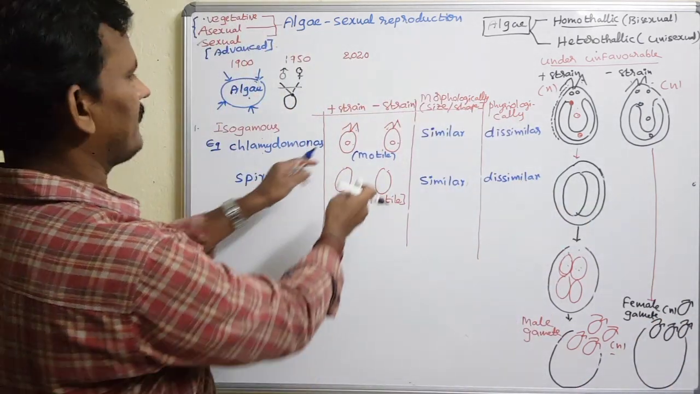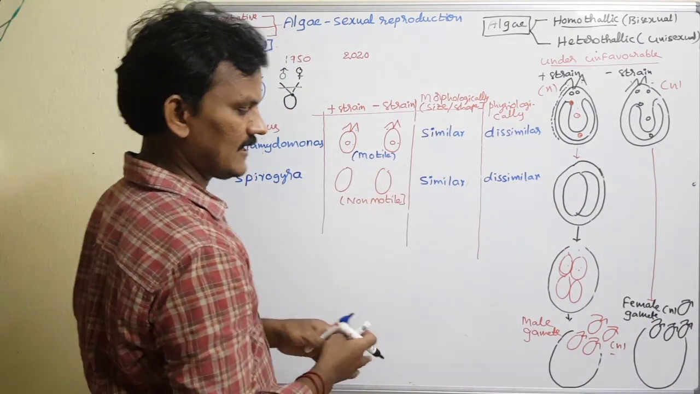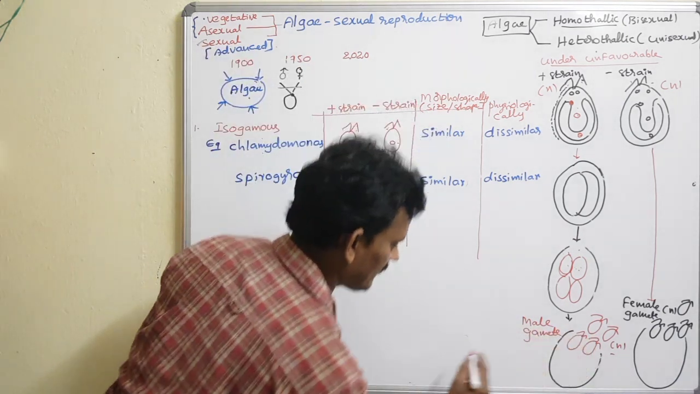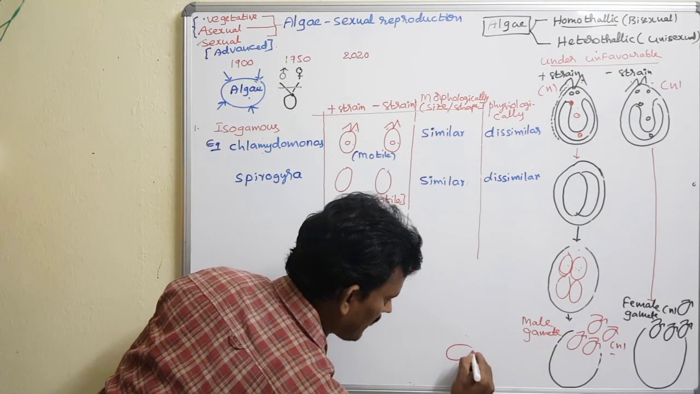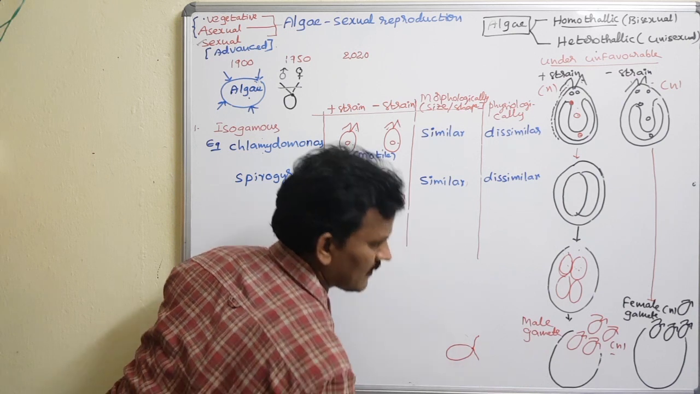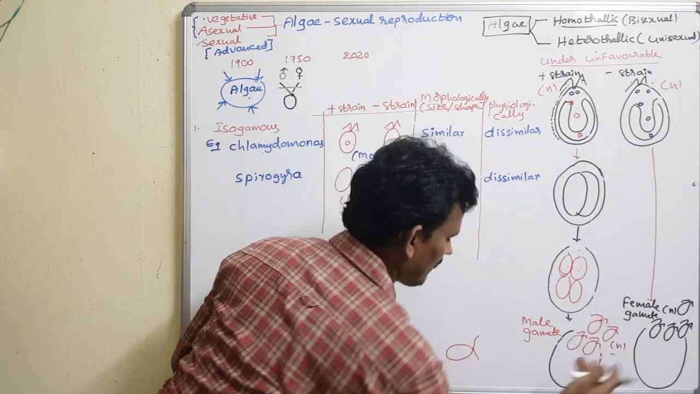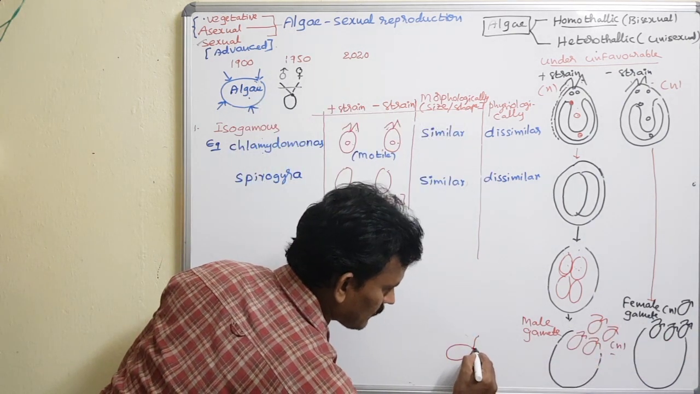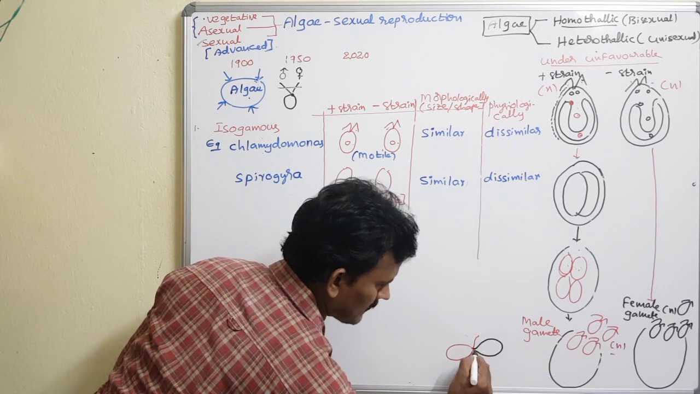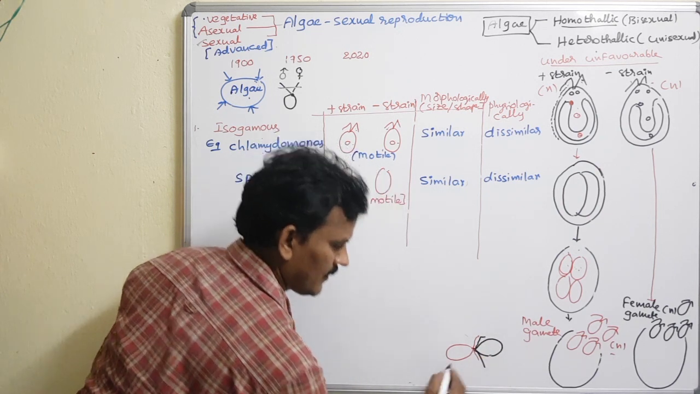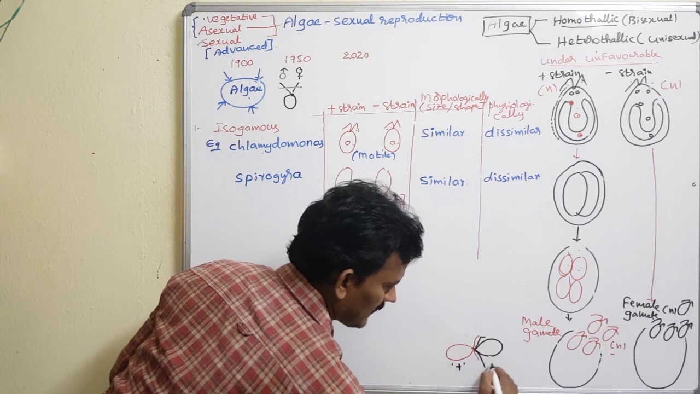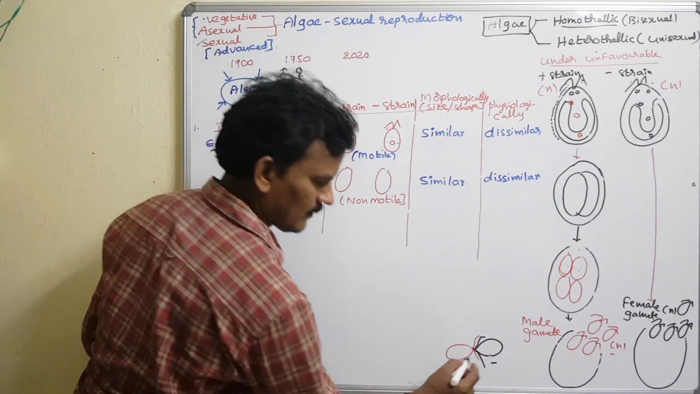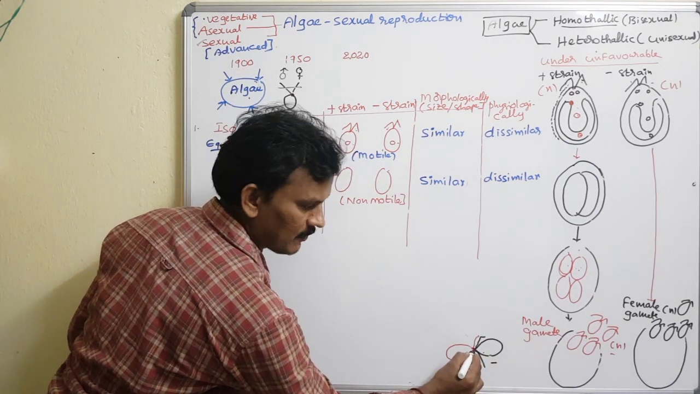But what about the fusion of the male and female gametes? Let me explain this. I write about the male. It has 2 flagella. What about the female? The female one comes close to the anterior part. Yes, this is the female one, a plus strain. This is a minus strain. But both are fused at the anterior part.